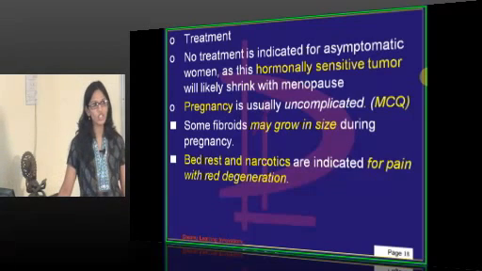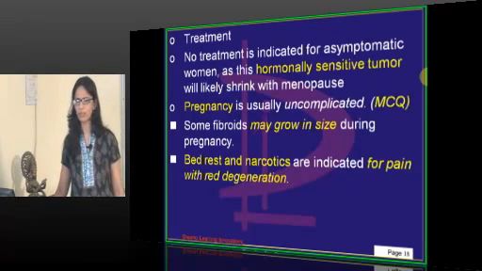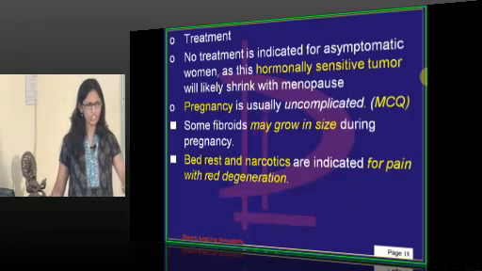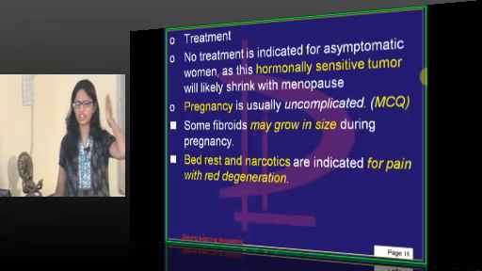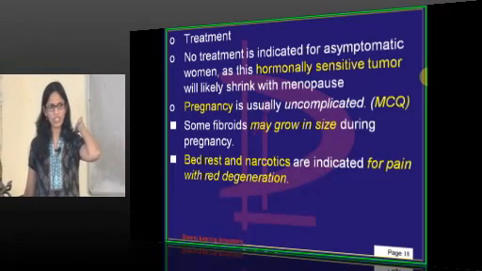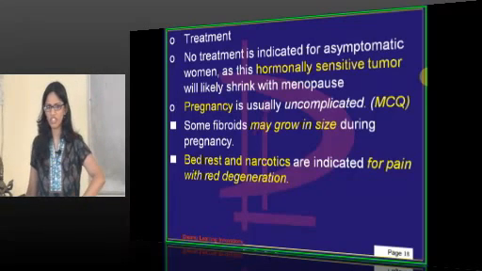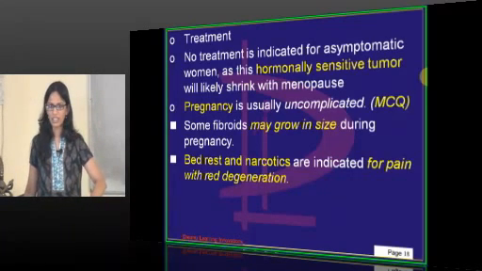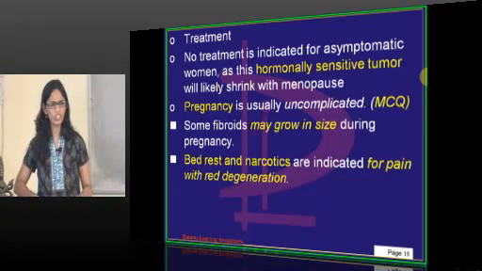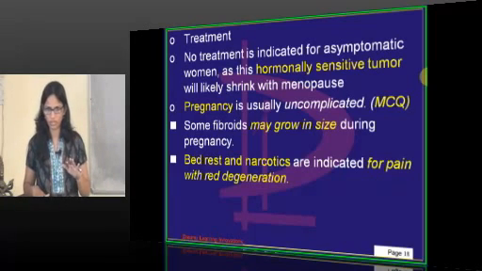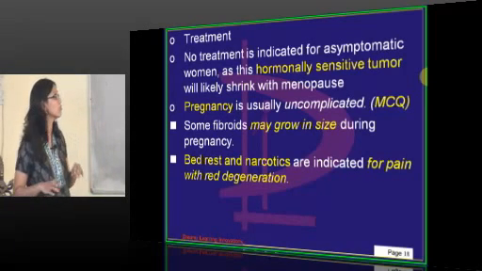So this GnRH analog, how does it act, the mechanism. First it increases the FSH-LH level. Then afterwards it has a negative feedback effect which acts on the ovaries, and it leads to a decreased estrogen level. So first it increases the level and then it decreases the level. That is a negative feedback mechanism.